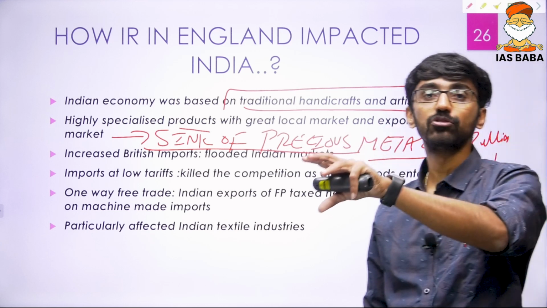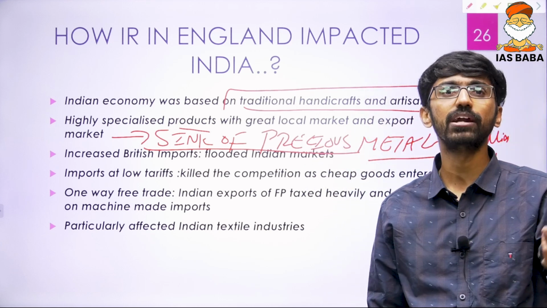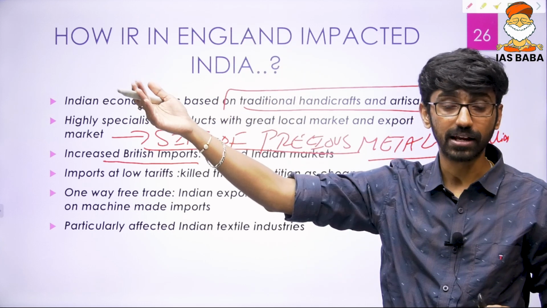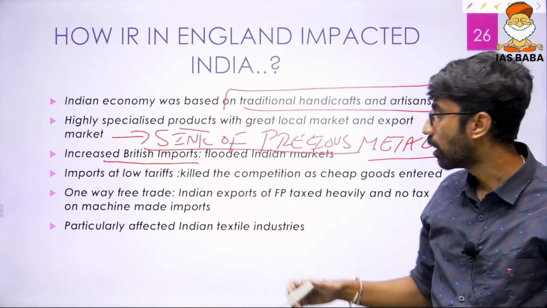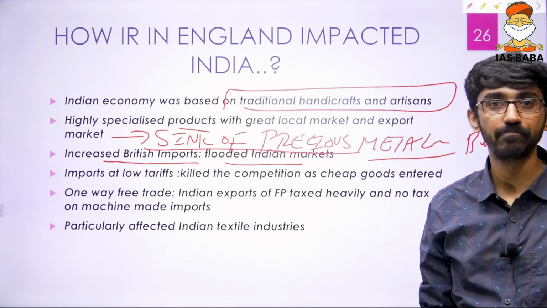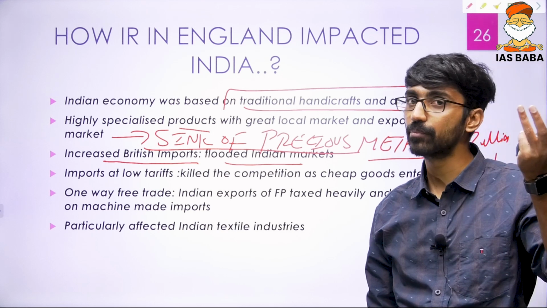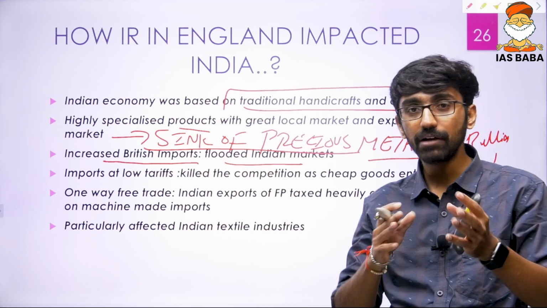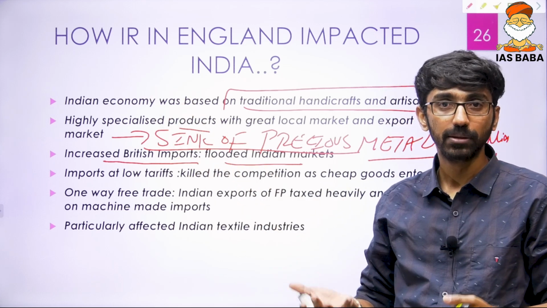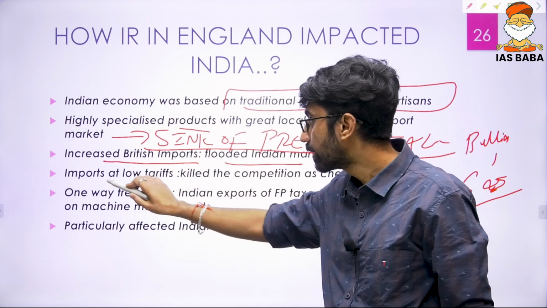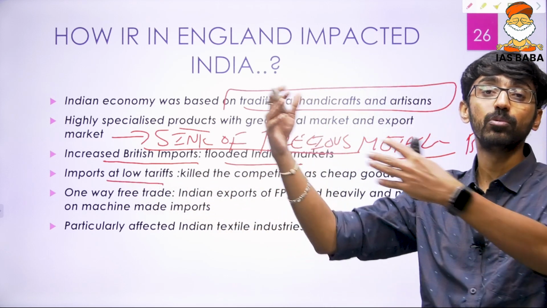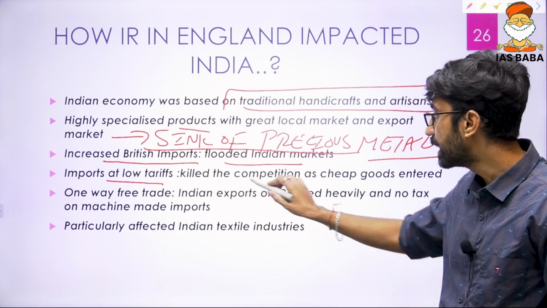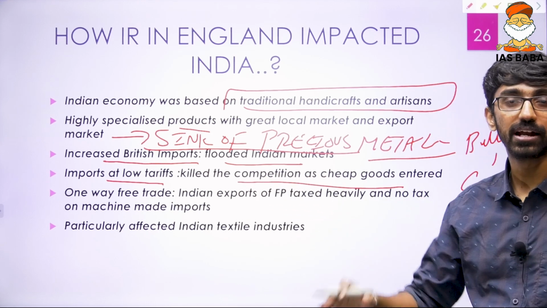Once the industrial revolution happened in England, they wanted markets. So the British increased their exports from their country, which increased Indian imports. Now cheap goods flooded Indian markets. And how were these goods cheap? Because they were machine made, the volume of production was much greater. On top of that, India was governed by the British, and the British Indian government kept the tariffs low. Now they could export even cheaper without any customs duties. It completely killed the competition as cheap goods entered Indian markets.